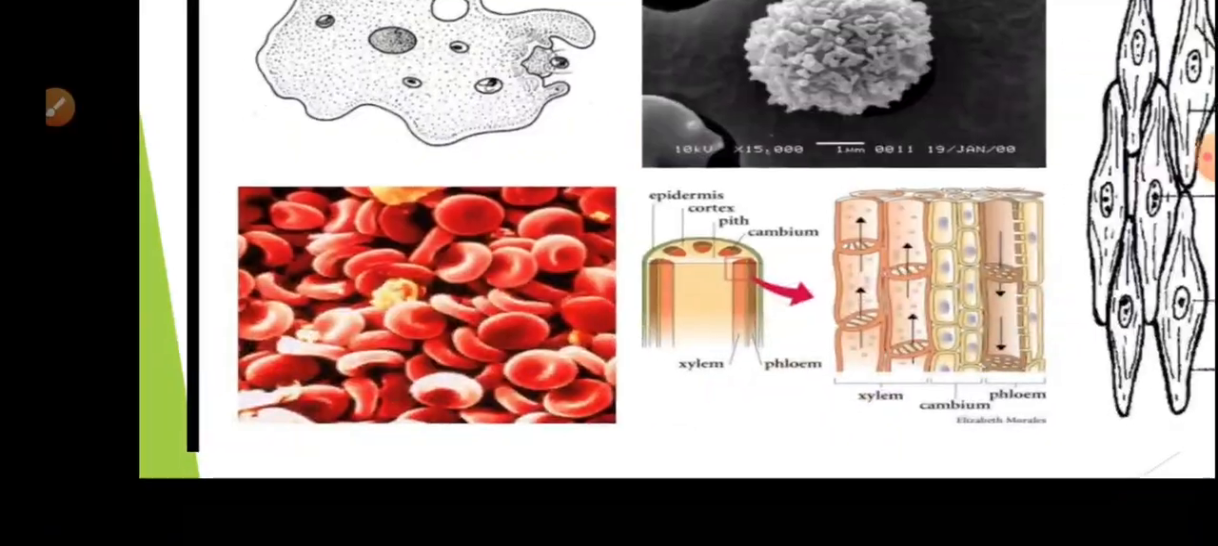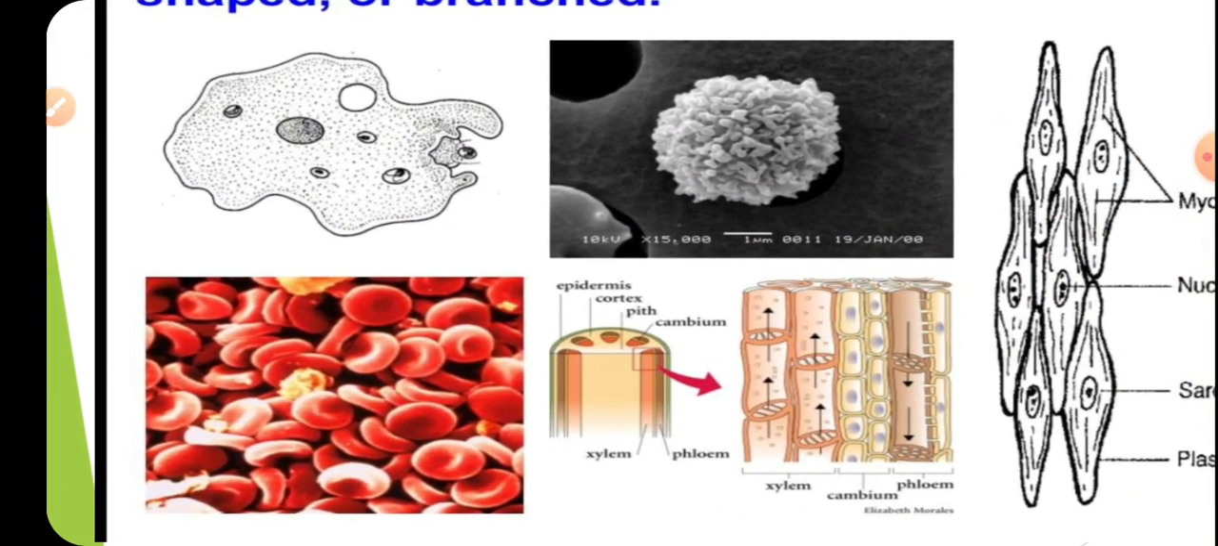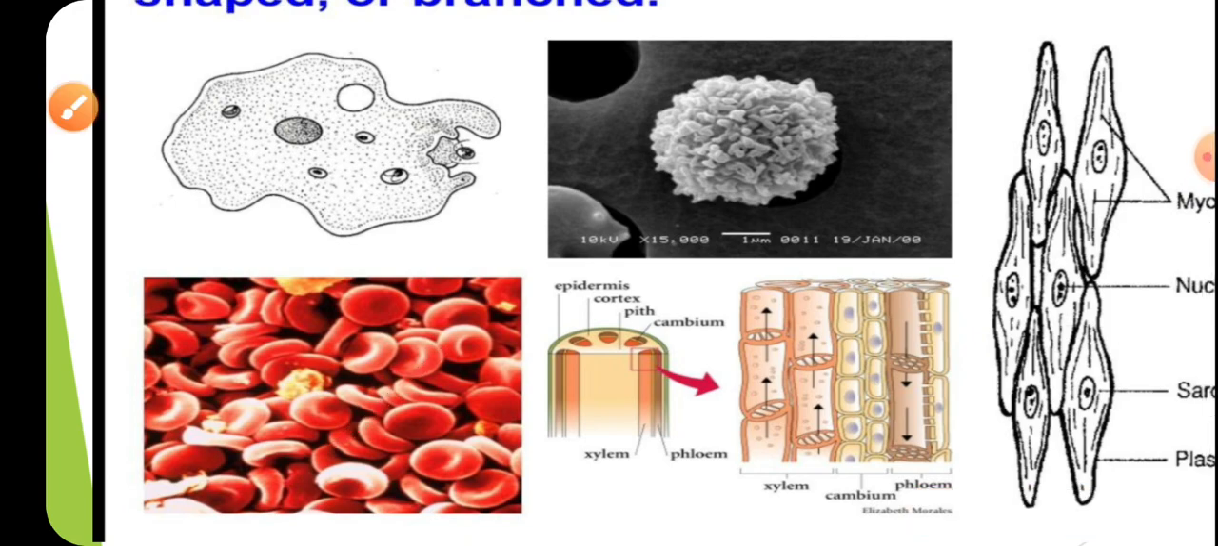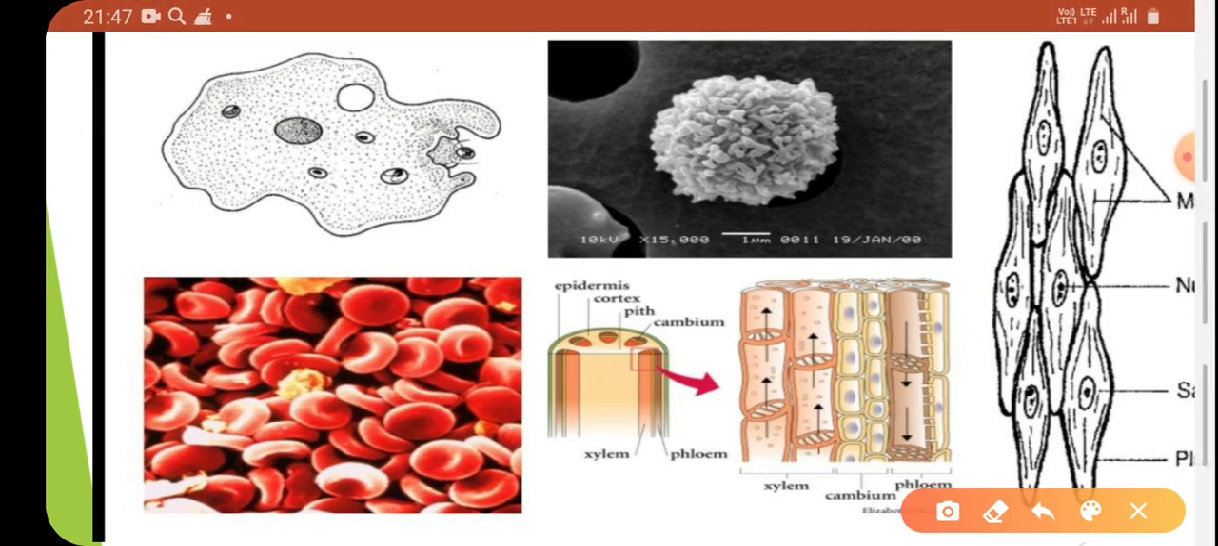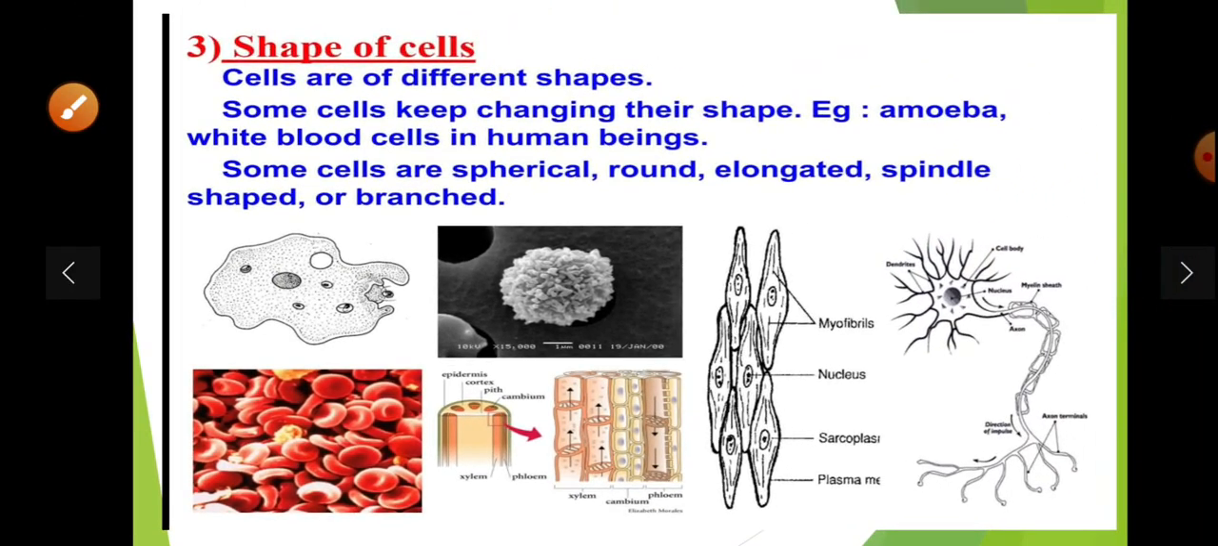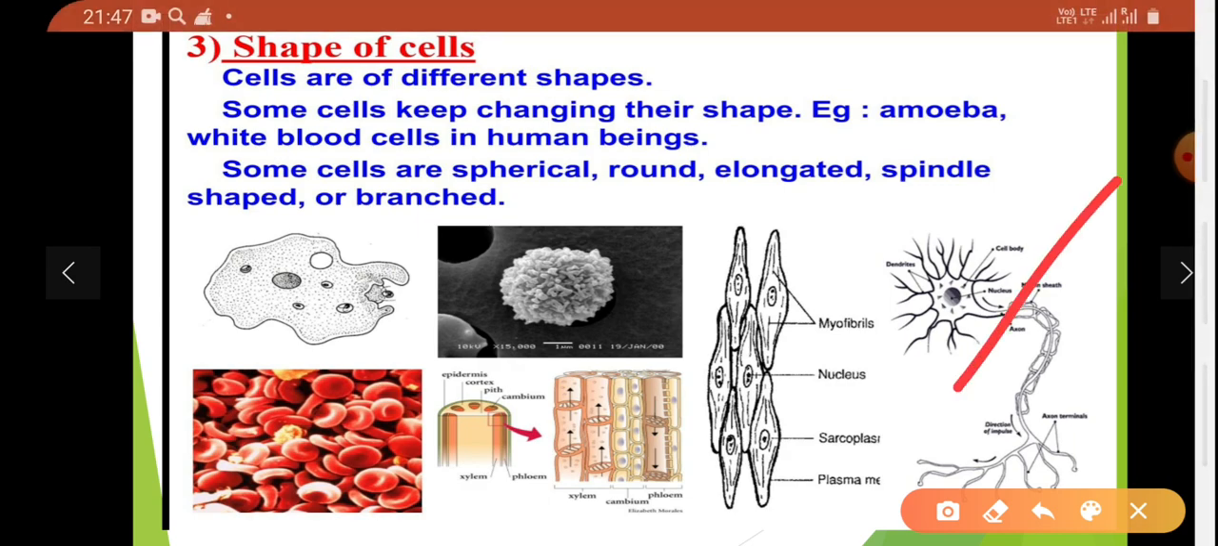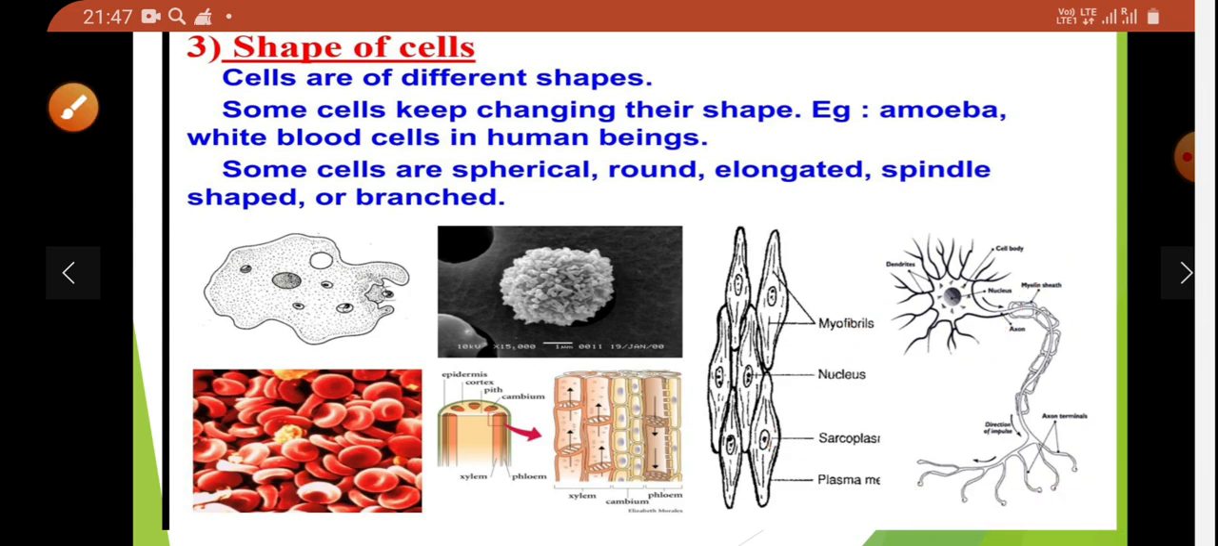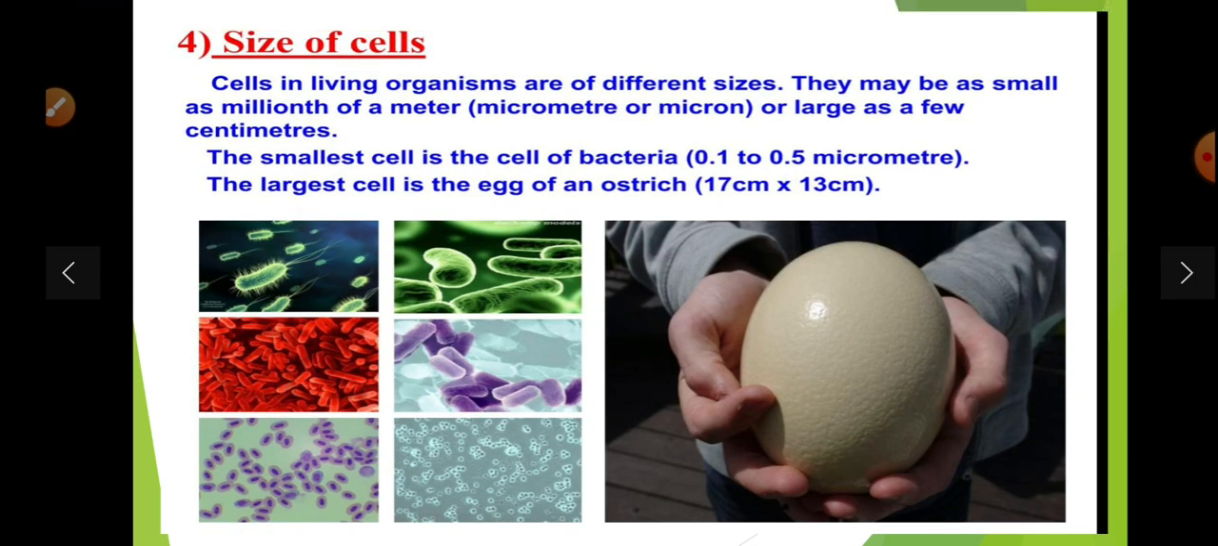Whereas the elongated spherical shape is RBC that you can see here, and here it is xylem and phloem cell. So we have multiple shapes of cell, either spherical, round, elongated, spindle, or branched. An example is the neuron cell, and the elongated cell. So there are various shapes of cell.